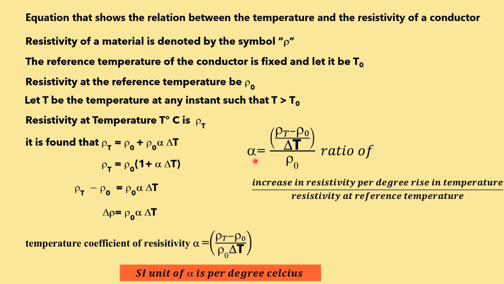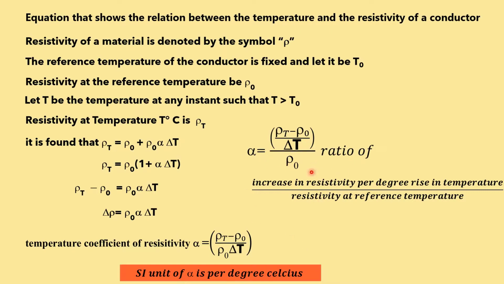And here alpha can be written as rho T minus rho naught by delta T divided by rho naught. So we are going to consider the ratio factor. It is the ratio of rho T minus rho naught by delta T. Rho T minus rho naught is the increase in resistivity by delta T. Delta T represents change in temperature, that is per degree rise in temperature. So increase in resistivity per degree rise in temperature, this particular term, should be divided by rho naught. Rho naught is the resistivity at the reference temperature. So this is the definition of alpha.